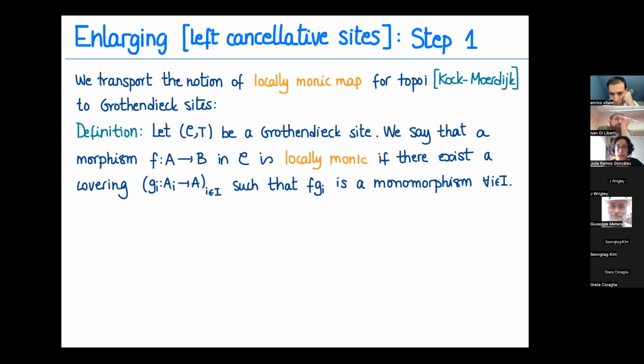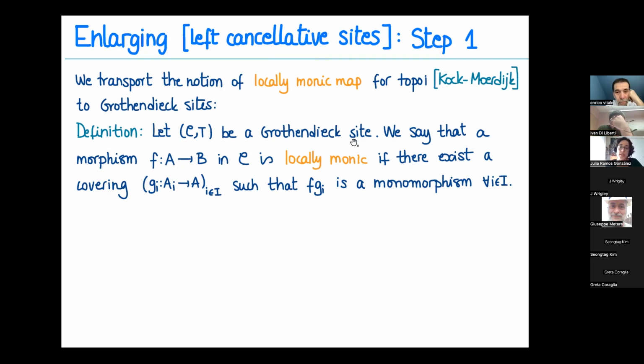So let me start with left cancellative sites. The first step we do to enlarge them is use the notion of locally monic maps that Koch and Moerdijk introduced for toposes, precisely in the work in which they proved that every étendue can be presented as sheaves over a left cancellative Grothendieck site. And so we transport these from topoi to sites.